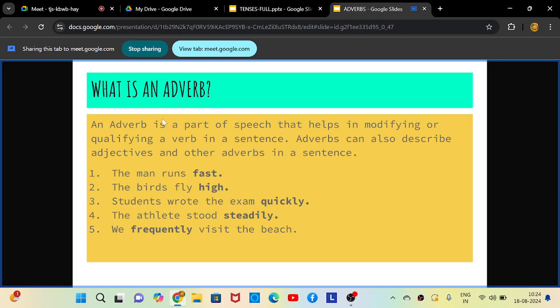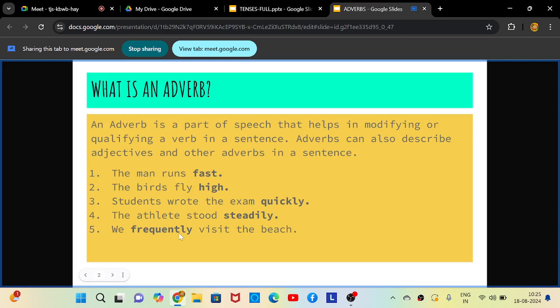Okay, now let's see, what is an adverb? An adverb is a part of speech that helps in modifying or qualifying a verb in a sentence. Adverbs can also describe adjectives and other adverbs in a sentence. Describing, modifying, qualifying, all these have the same meaning. What do they describe? A verb. They describe or modify a verb in a sentence.